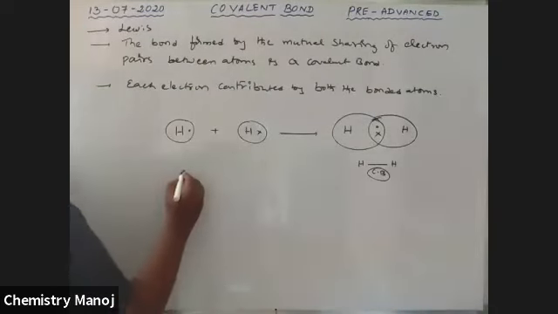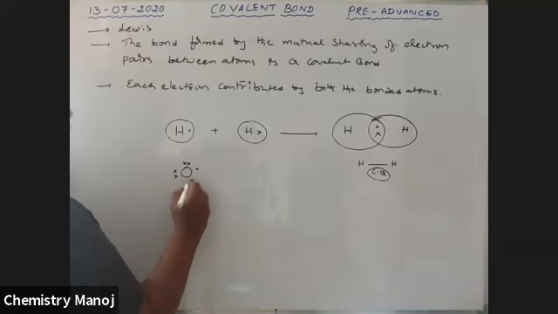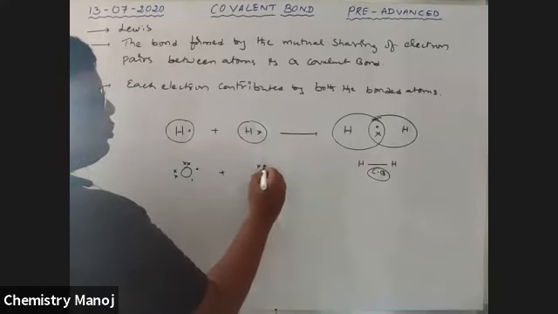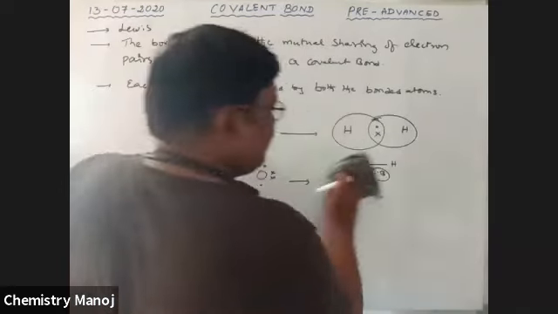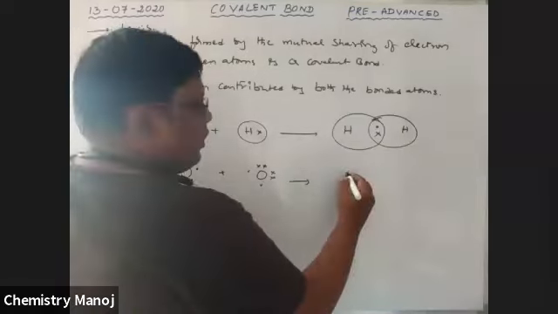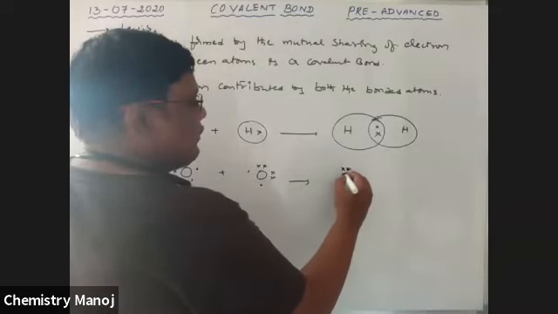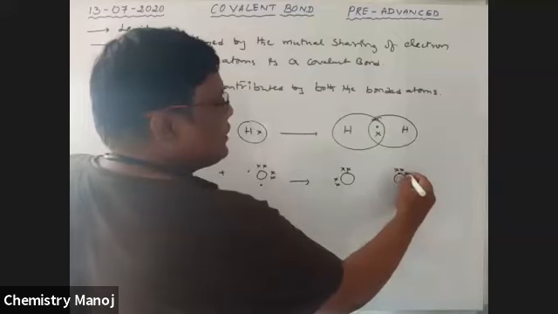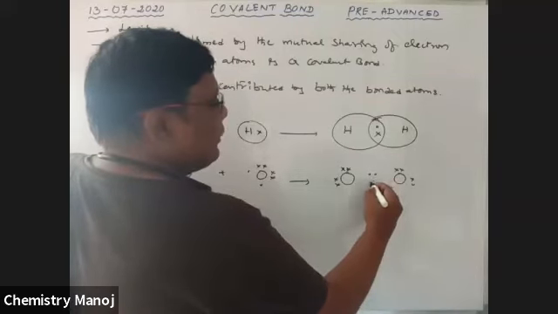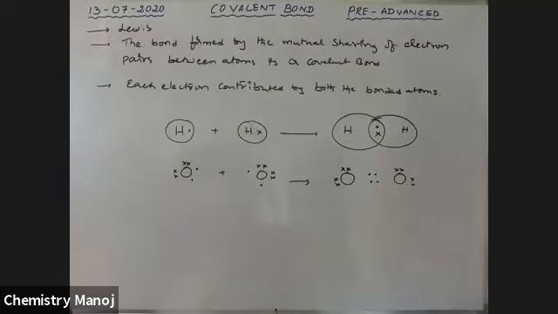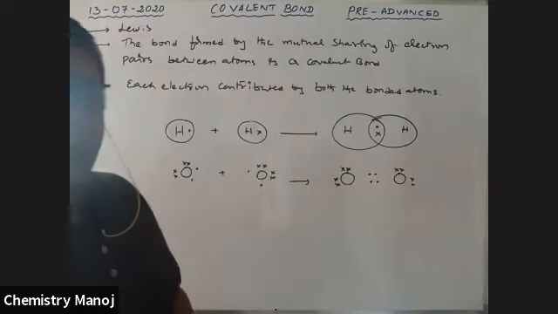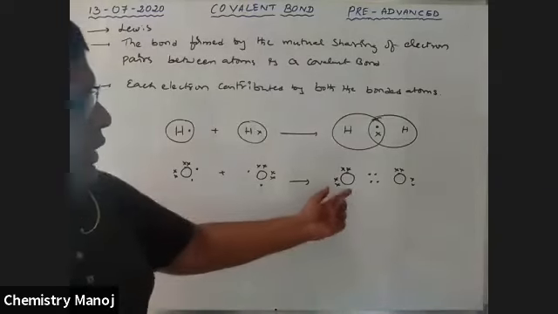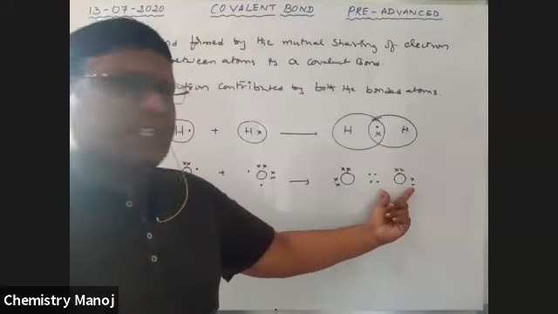So oxygen with two pairs of electrons and two unpaired electrons, and another oxygen with two pairs of electrons and two unpaired electrons, are involved in the bond formation. Finally, every atom tries to attain an 8 electron configuration by losing electrons, gaining electrons or sharing electrons. Now we are in sharing electrons. Here, this oxygen gets 8 electrons, and this oxygen gets 8 electrons.